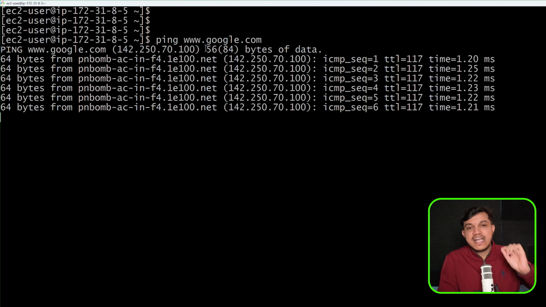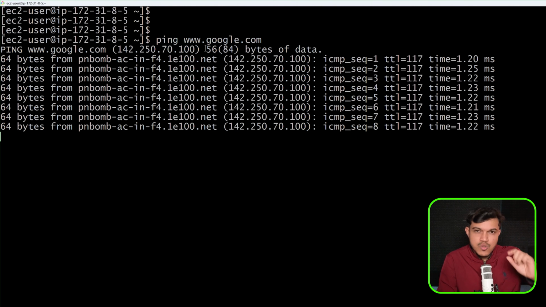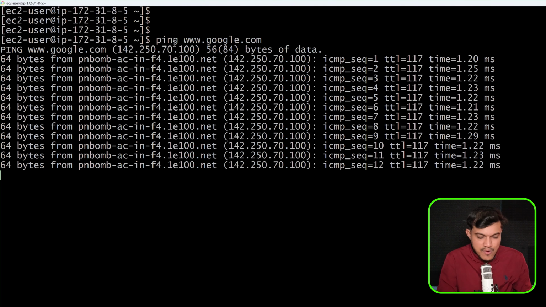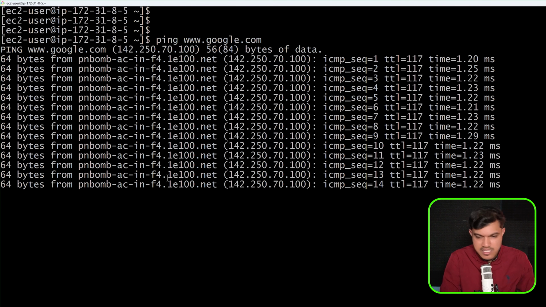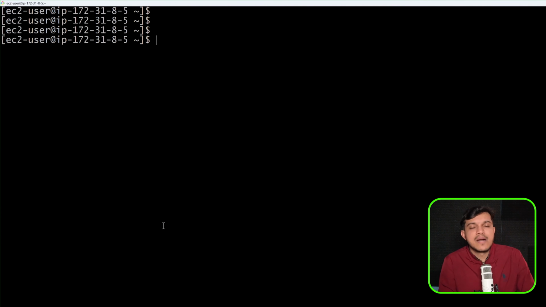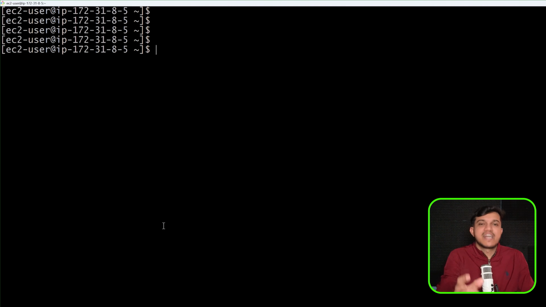If you want to test the connection from your Linux machine to any other machine or any other server, then you can go with the ping command. I would like to stop. Control C here. This will be stopped within no time. This is also one of the networking commands which can be used if you want to test the connection from your machine to any other machine.